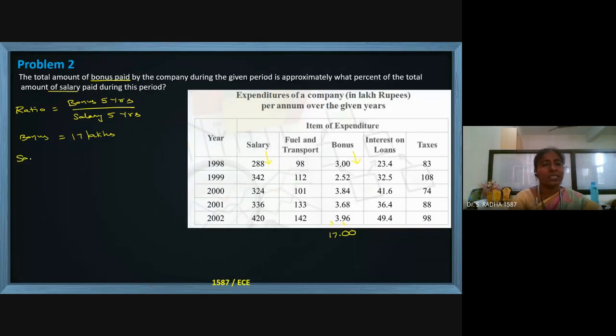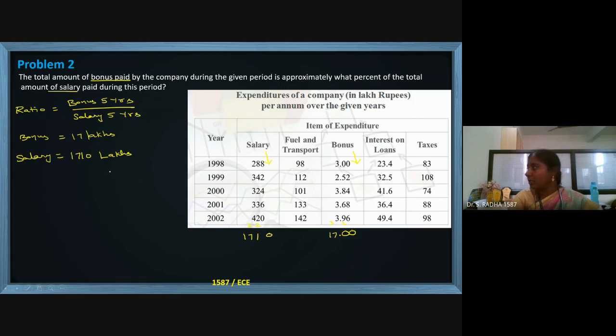Now I will go with the salary, and make the sum below the table. The total is 1710 lakhs, the salary paid by the company to all the employees in 5 years.